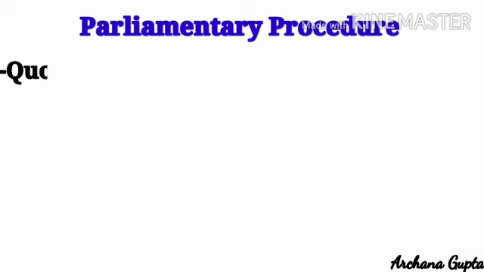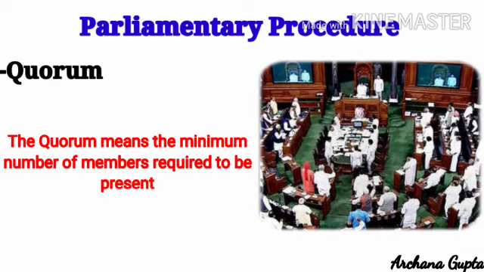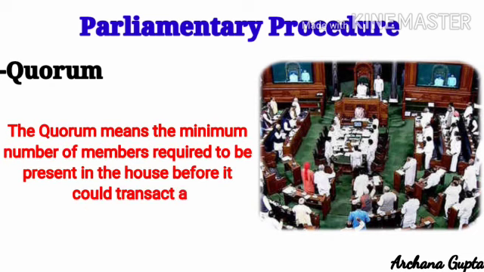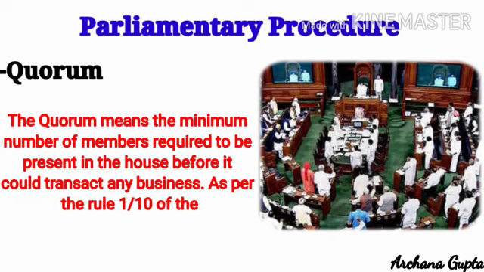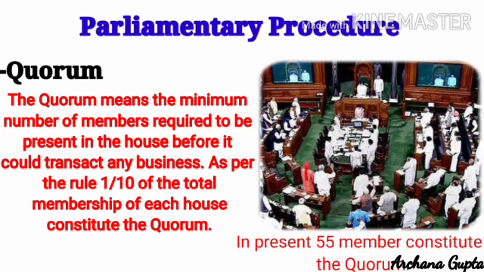Okay. Next is quorum. As I have told you earlier, the quorum means the minimum number of members required to be present in the House before it can transact any business. As per the rule, 1/10 of the total membership of each House constitutes the quorum. As the present strength of Lok Sabha is 545, hence 55 members constitute the quorum. The Speaker may adjourn the House or suspend the meeting until there is the required quorum.